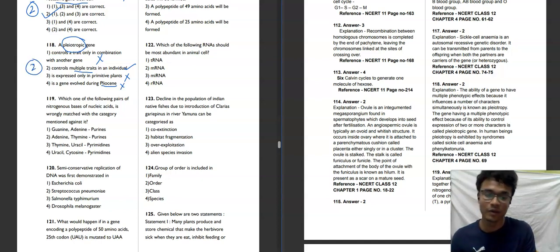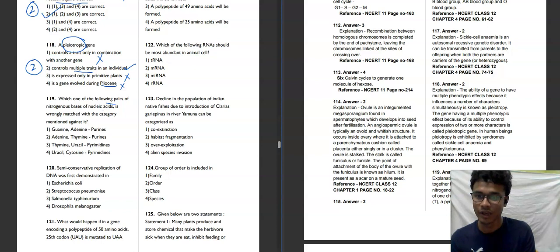And for example, you can take the example of phenylketonuria as well as sickle cell anemia. These control more than one character. That's why it is called pleiotropic gene. Pleiotropism. Now moving towards the next question.